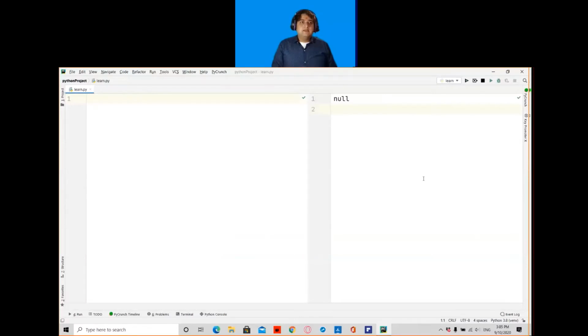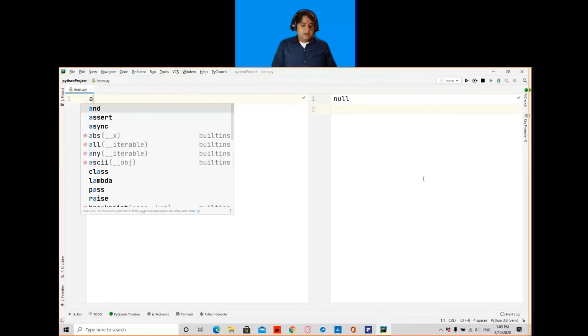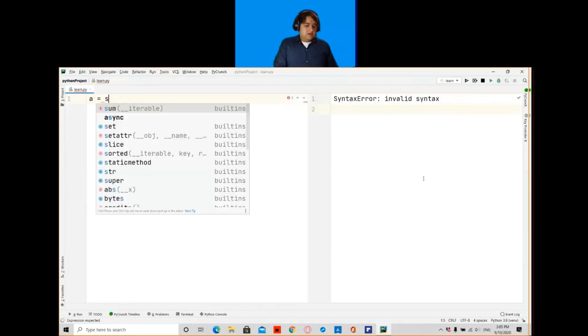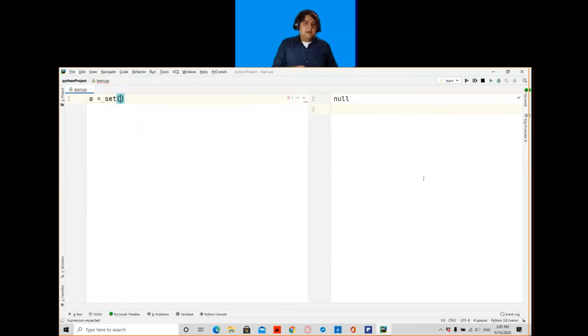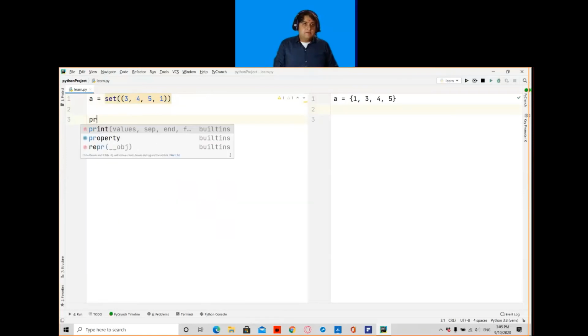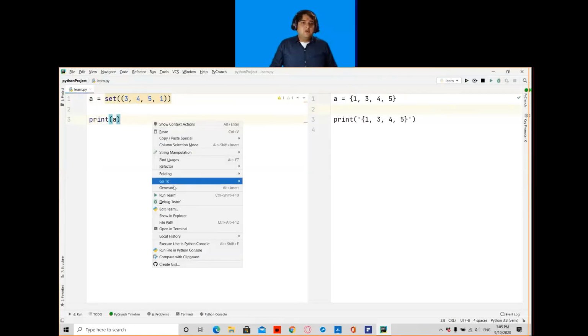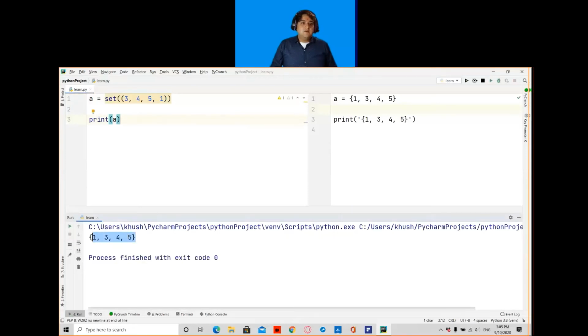For creating a set, you can also use the set constructor. For example, A is equal to set, and inside the brackets, for example, I am giving a tuple: 3, 4, 5, 1. And if I write print A, my tuple is converted to a set now.